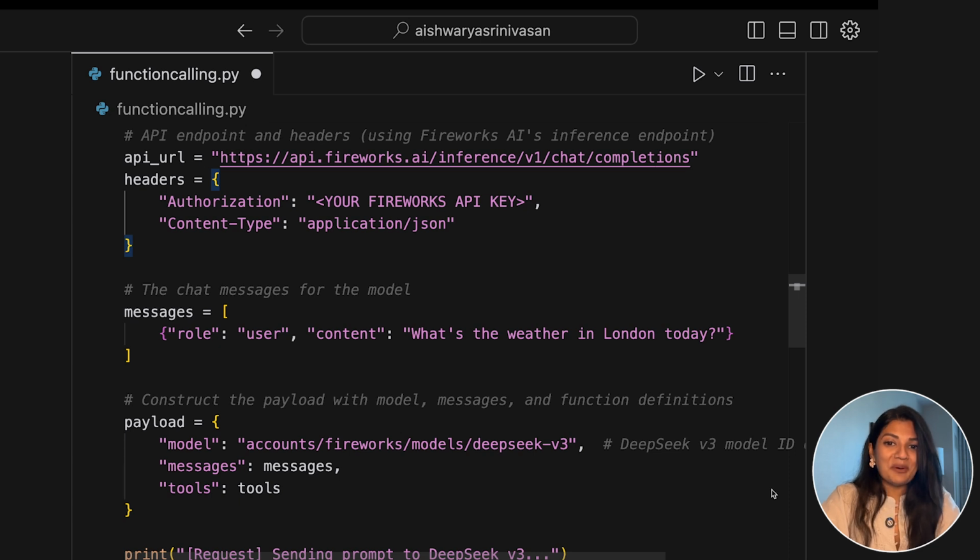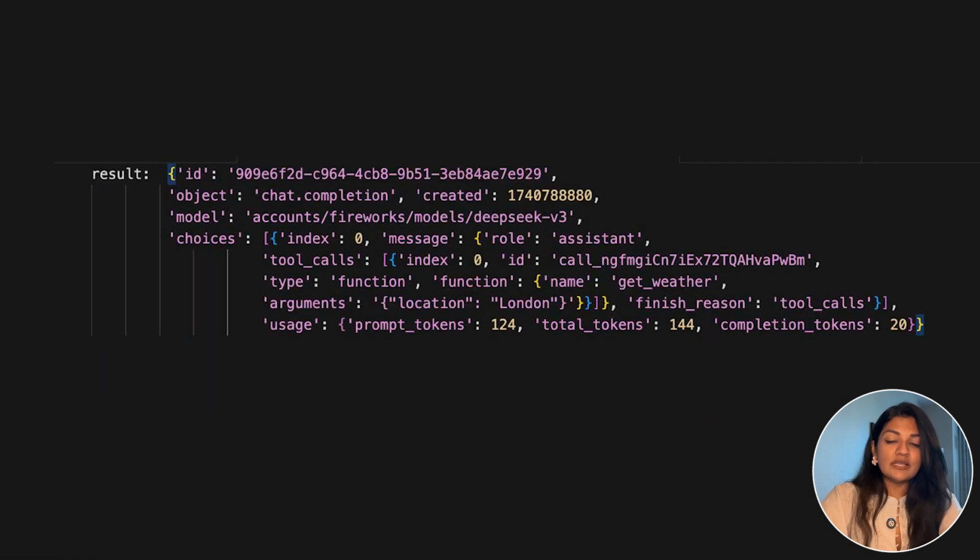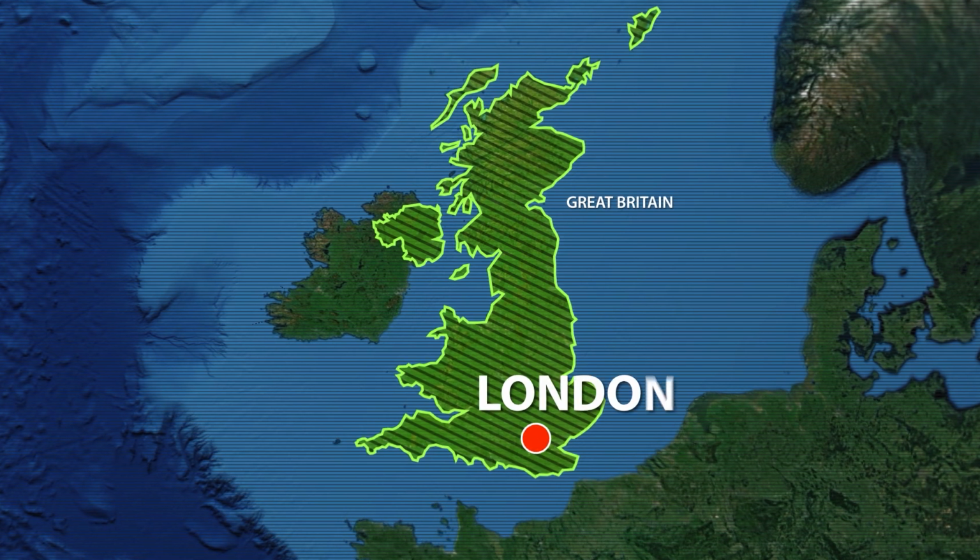If all goes well, the model's response will not be a final answer, but a function call request. After the post request, we print out the results for inspection and we expect to see something like this in the JSON. This indicates the model decided to call our function. Specifically, it's asking to execute get_weather with the argument location as London. The finish reason may be function call or similar, signifying the model is awaiting the function result. If instead you saw normal content with the answer, that would mean the model chose not to use the function, possibly if it thought it knew the answer.